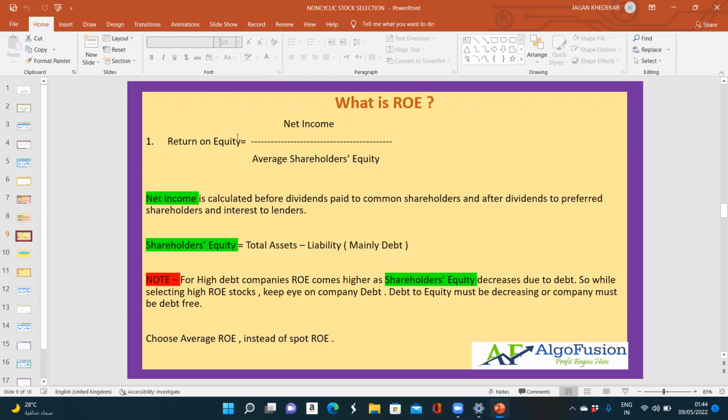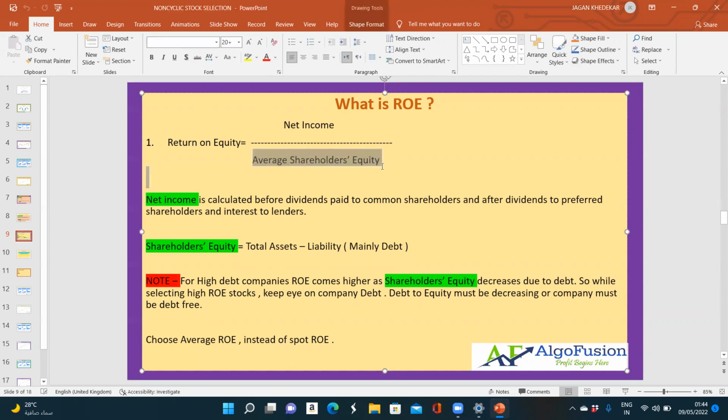Return on equity, as shown here, equals net income divided by average shareholders' equity. So what is the net income? Net income is calculated before dividends paid to the common shareholders, and after dividends to the preferred shareholders and interest to the lenders. This is called net income. And what is shareholders' equity? Shareholders' equity is nothing but the total assets of the company minus the liabilities, mainly the debt.